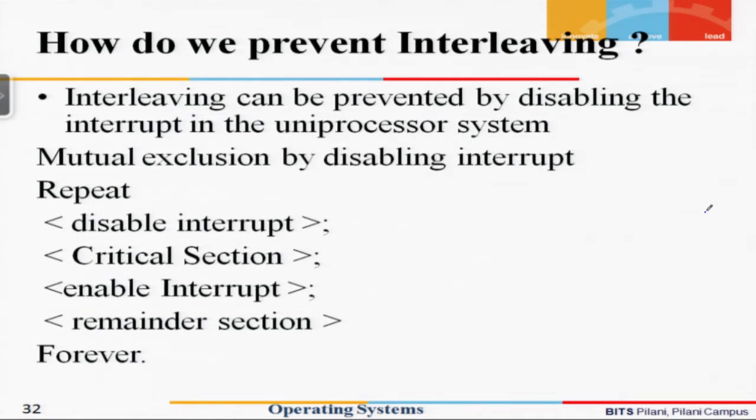So we find that with the help of a very simple instruction, just by disabling and enabling the interrupt, the interleaving can be prevented. Consequently, mutual exclusion can be achieved. This is a mechanism supported from the hardware side, but we'll see that this approach is not going to be applicable for most of the cases. There are issues, which we'll try to see.